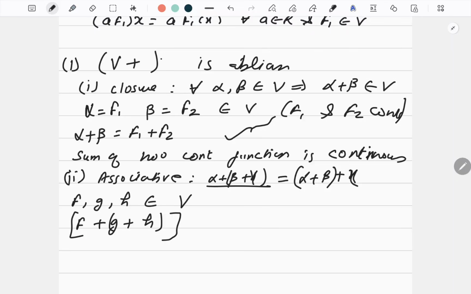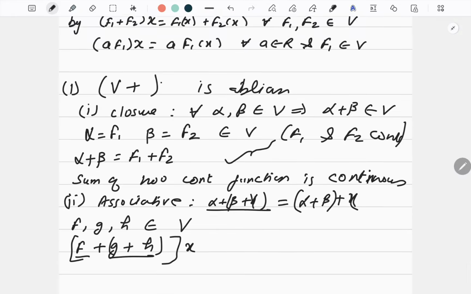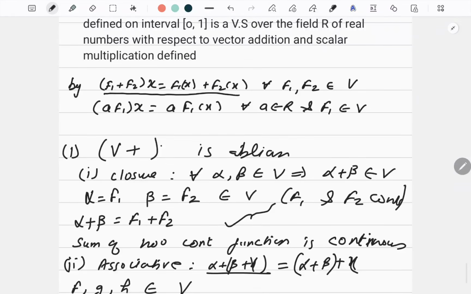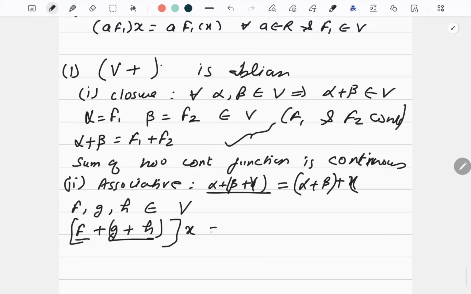Now functions are always applied to some quantity, some number. So I should take a number from real field. So let it be x. Now see, sum of two functions applied on x. So I will use the property given in the question. How it works. If you have sum of two functions on x, it is separated, right? So I can write here f of x plus g plus h of x. Again apply the same definition, f of x plus, here you have to apply the definition. So g of x plus h of x.